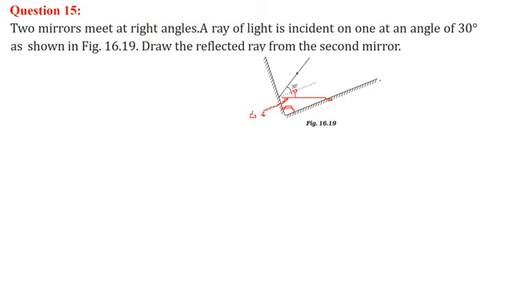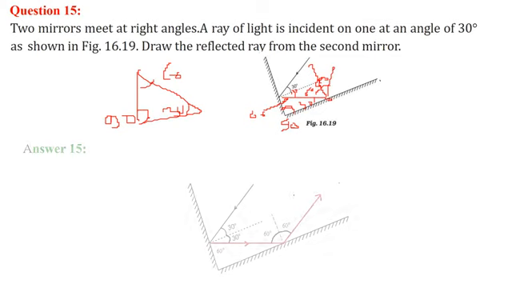This is given as 90. So with the triangle angle sum property, if this is 60, this is 90, 60 plus 90 is 150, 180 minus 150 is 30. So this is 30. Now let us have a normal. If this is 30, this has to be 60, and when it gets reflected, this is also 60. So 60, 60, this is the answer. So this is 30, 30, this becomes 60, that is why this becomes 30 and this becomes 60, 60.